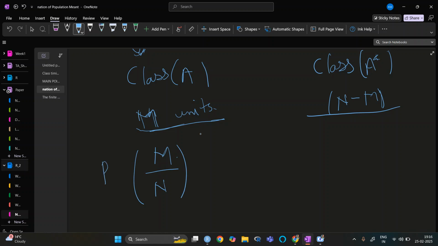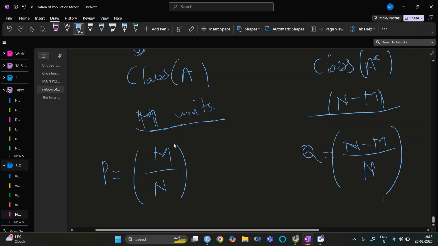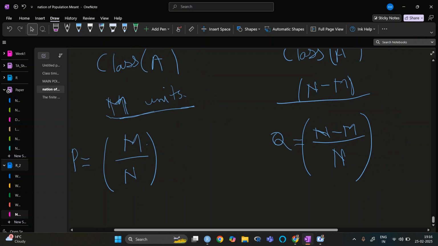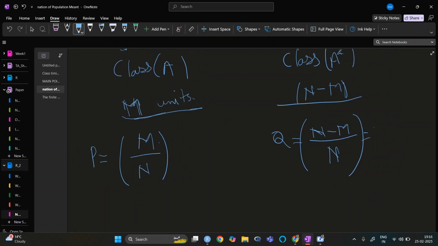So we write this as capital P, and here we write N minus M upon N, and we write this as capital Q. So this is also 1 minus M upon N. So this is 1 minus P.